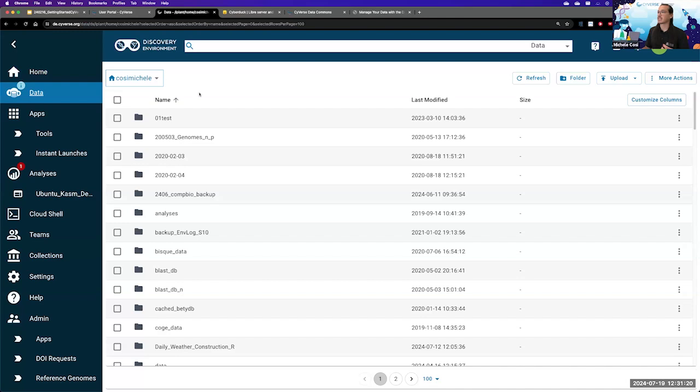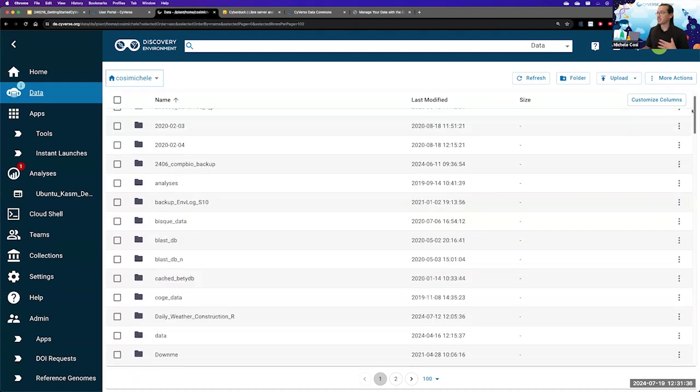This gets access to the data store where you can upload your own data and also access data that's been shared with you. Right now we are viewing my own data that is present on the data store.